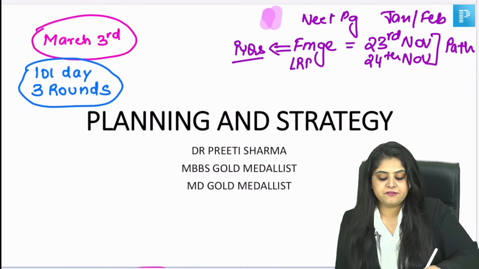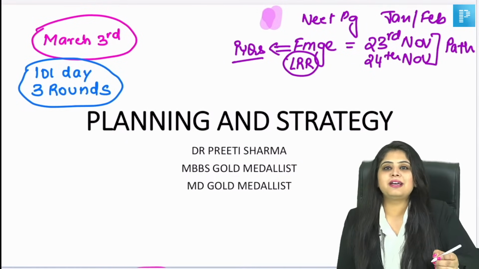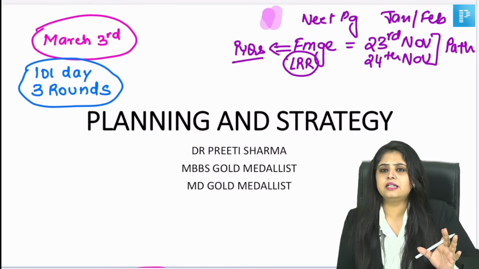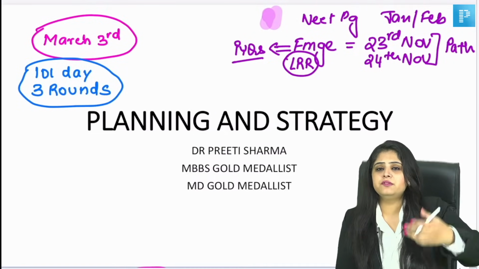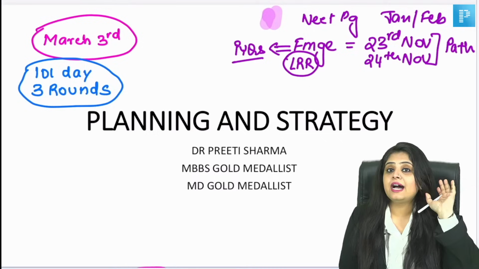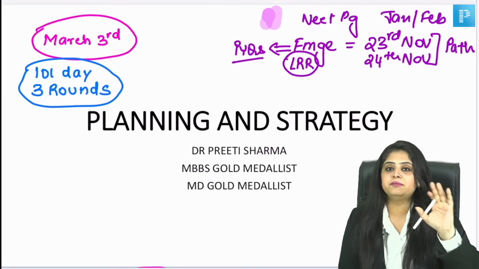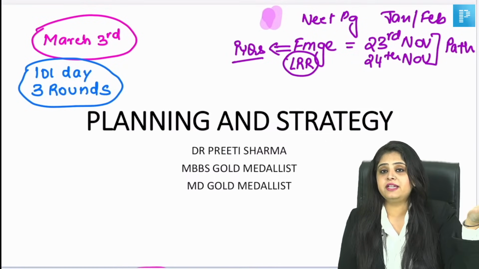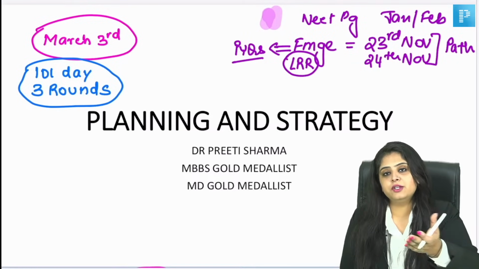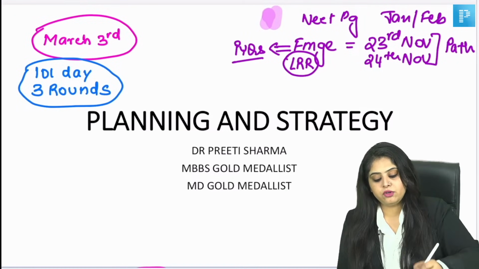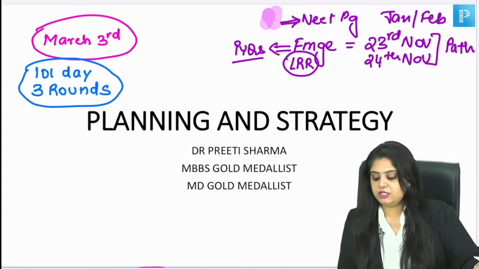If I were in your place, I would have done the FMG LRR, just as passive learning. Not sitting and rote-learning. I don't have to ask for PDFs or run around for anything. The schedule will be there, at 2x speed. I would have gone through it, because that way my FMG portion is covered. I will not have to give any extra time. I do one round of revision of LRRs till December, and then one round of LRRs when the main NEET PG LRR starts.